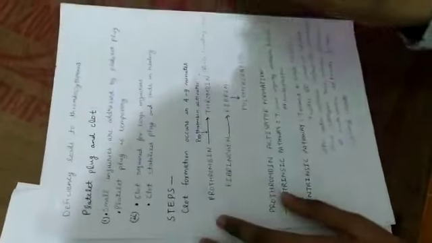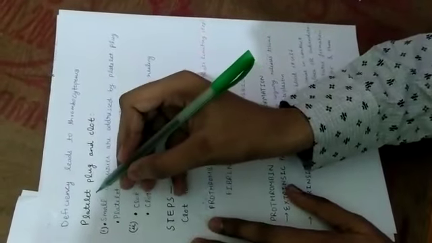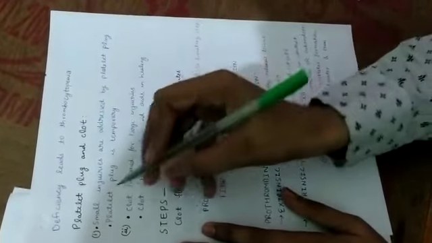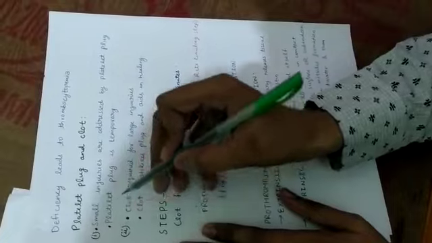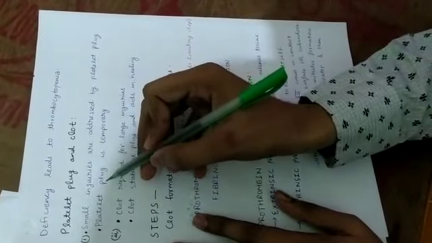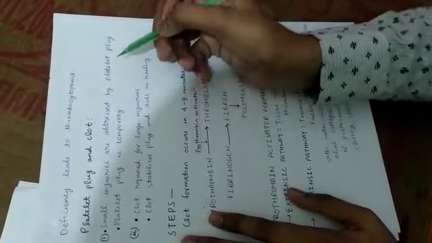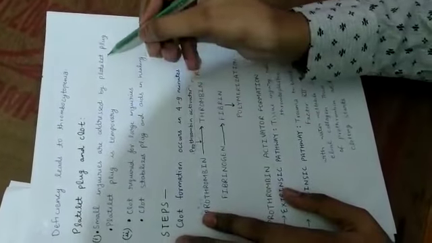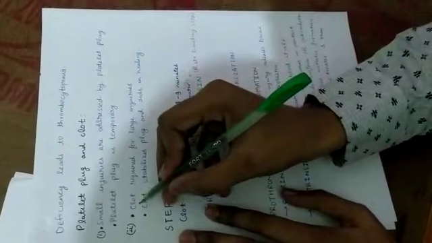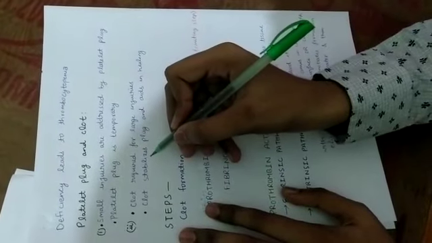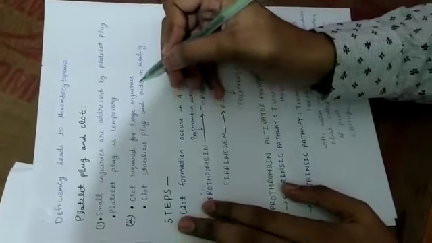Now what is the difference between platelet plug and clot? A platelet plug is temporary, and it is formed when small injuries take place. So small injuries are addressed by the platelet plug. And a clot is required for large injuries, and the clot stabilizes the plug and aids in healing.